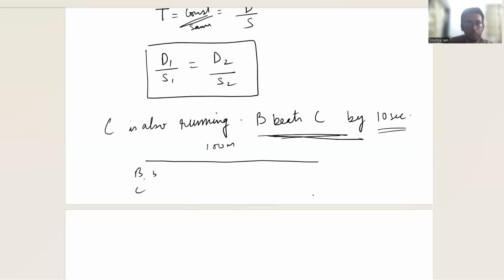Let's say the speed of B is B and the speed of C is C. When B reached the finishing point, exactly 10 seconds after that time, C reached. This means beaten by 10 seconds. So mathematically, I can write this statement as: the time taken by B to complete the entire race, 100 by B, plus 10 seconds more, is equal to the time taken by C to travel these 100 meters.